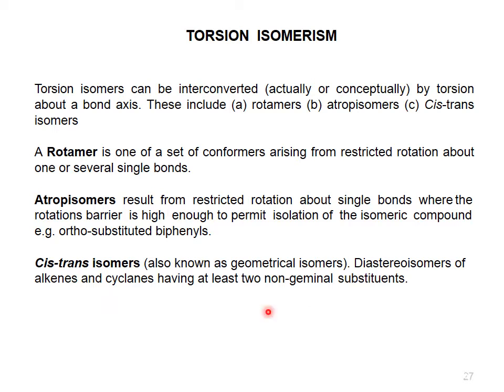Then comes torsion isomerism. Torsion isomers can be interconverted, actually or conceptually, by torsion about a single bond axis. These include rotamers, atropisomers, and cis-trans isomers.